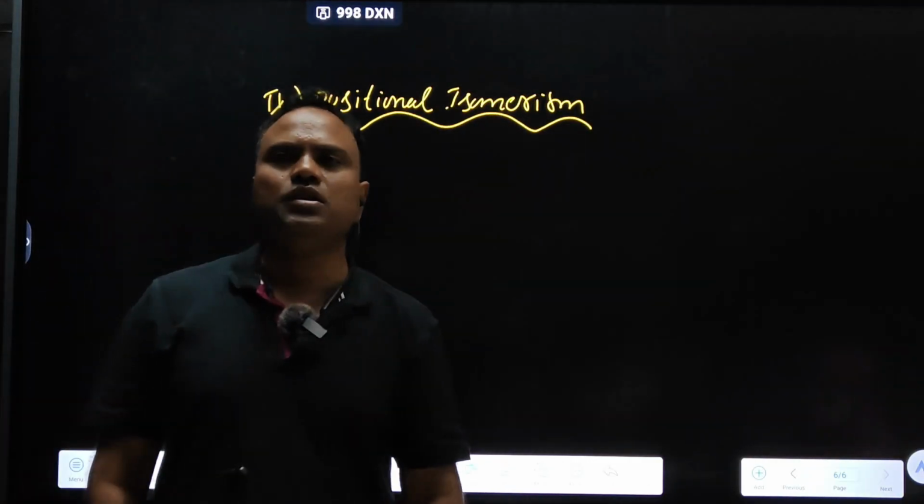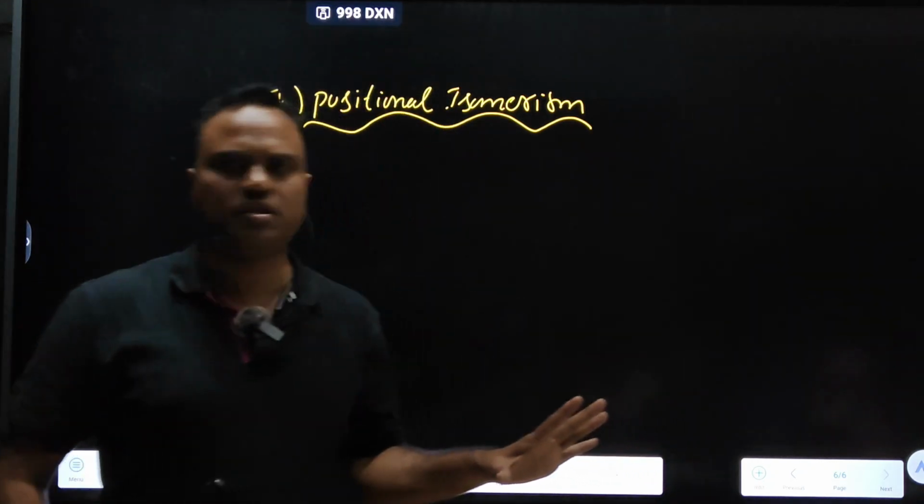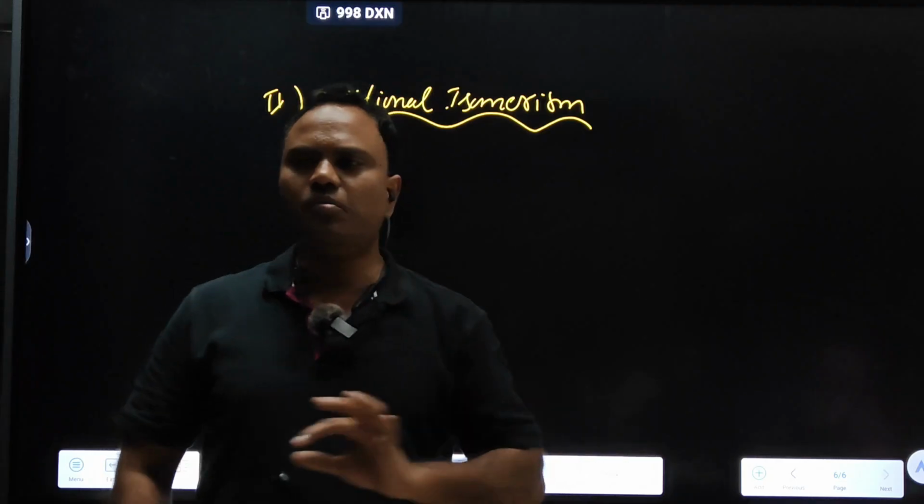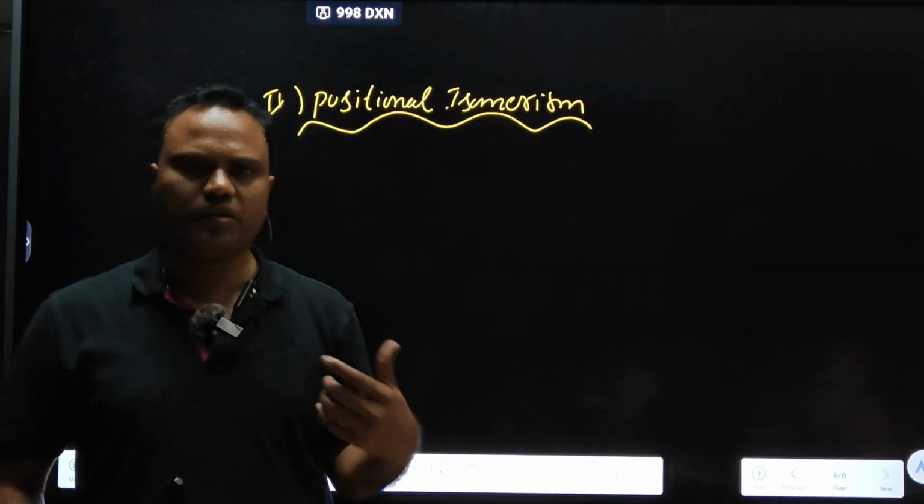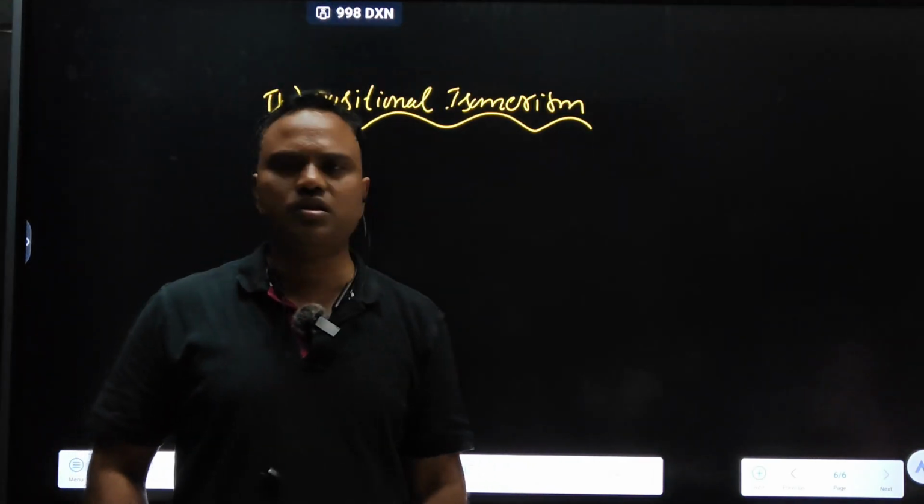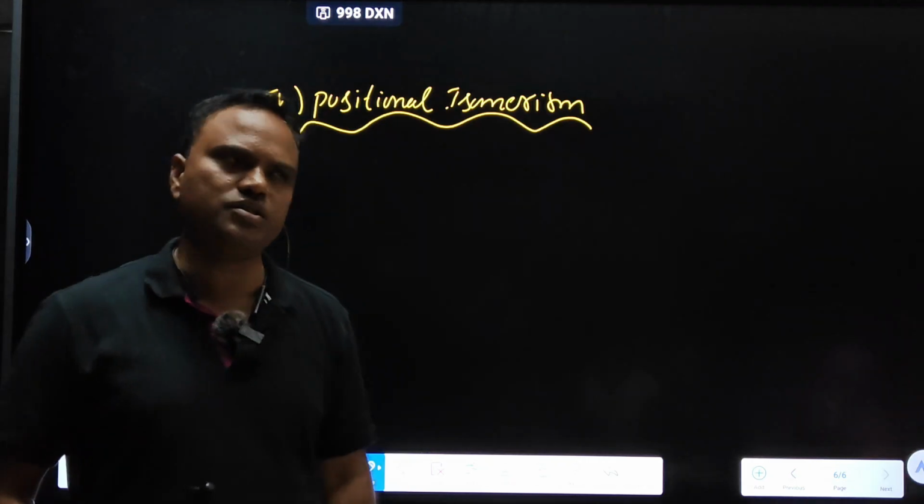Positional isomerism. In positional isomerism, the number of carbons in the parent chain is the same. The number of carbons does not change. Like the previous category, what happened in the previous one? The number of carbons in the parent chain was changed. But here, the number of carbons in the parent chain is the same.